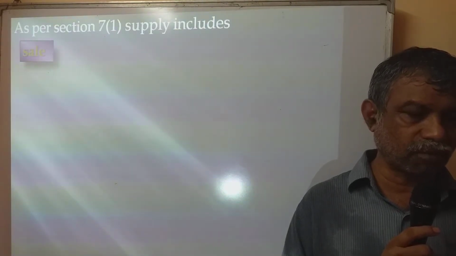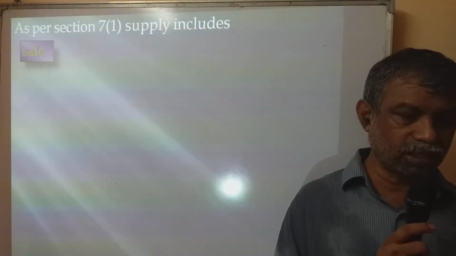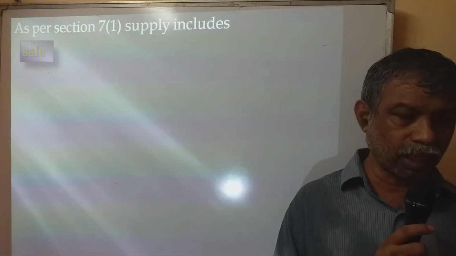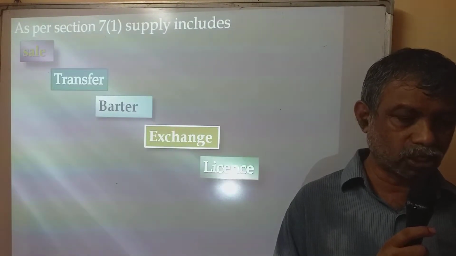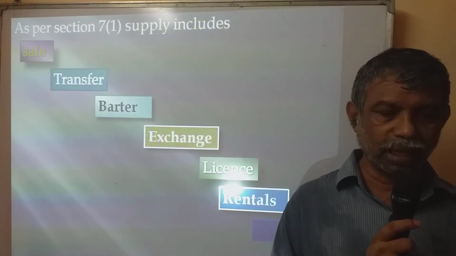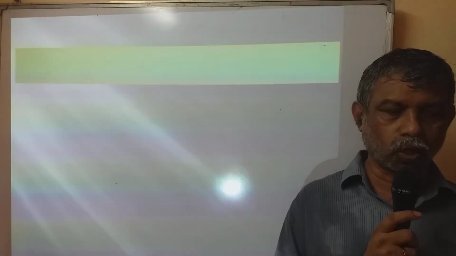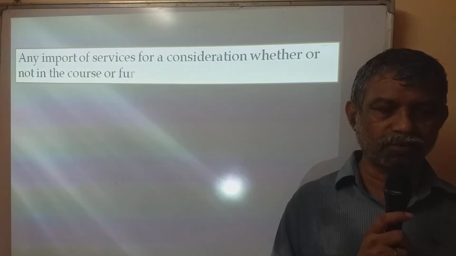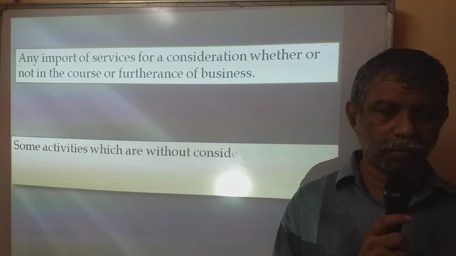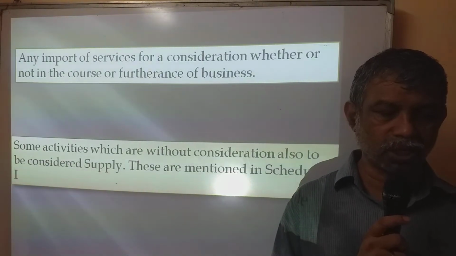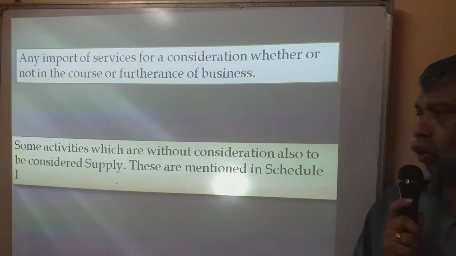And we also saw section 7.1 supply definition, section 7 subsection 1 of the CGST Act. It defines supply as, supply includes, an inclusive definition. So sale, transfer, barter, exchange, license, rentals, lease, disposal. Clear? It also includes any import of services for a consideration, whether or not in the course of furtherance of business, and some of the activities which are without consideration also to be considered supply. These are mentioned in schedule 1.